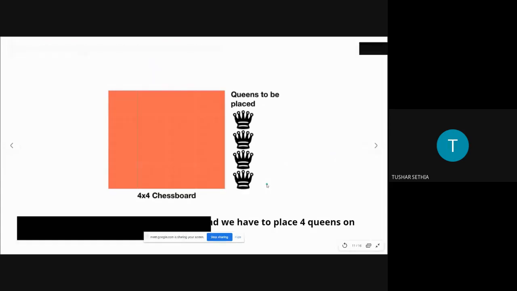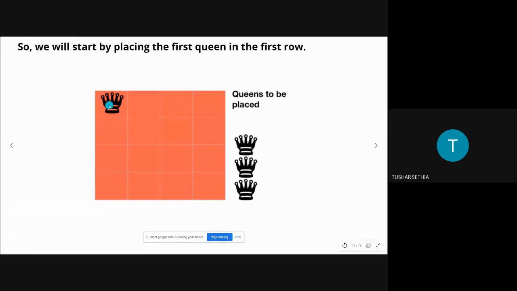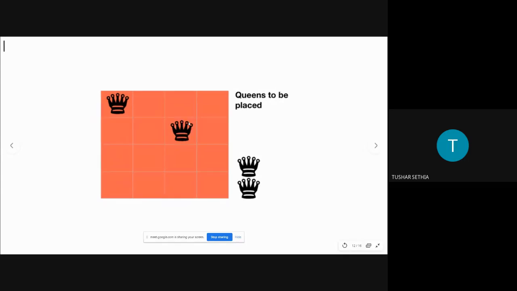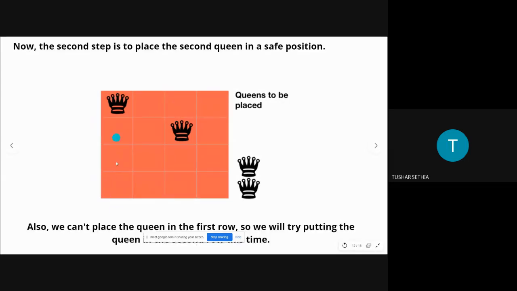Now, first we will place the queen in the first row and the first column. When we place the queen, we see that the first queen covers the first row, the first column, and the diagonal. Now we will find the safe position for the next queen. We will see that this square is the safest place right now, so we place this queen in this position, so it won't get attacked by the other queen.